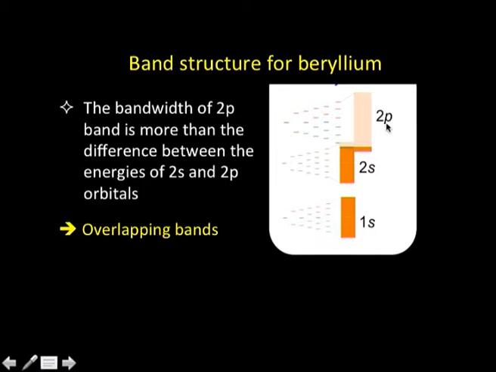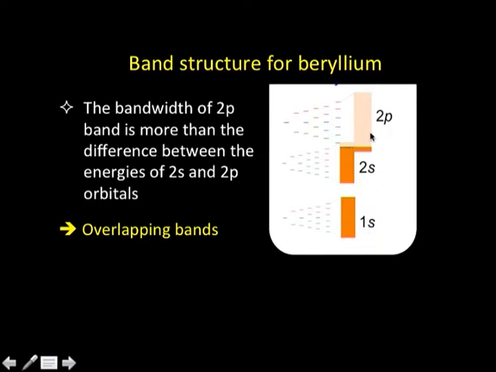As a consequence, this 2p band extends into the domain of 2s, and since the 2p orbitals are there, this band is extended to this region. So, when we fill the electrons in these bands, this will be completely filled, and so would this one to a good extent. Suppose this p orbital was not there, because beryllium is 1s2 2s2, all these electrons would be filled into the 1s band and the 2s band.